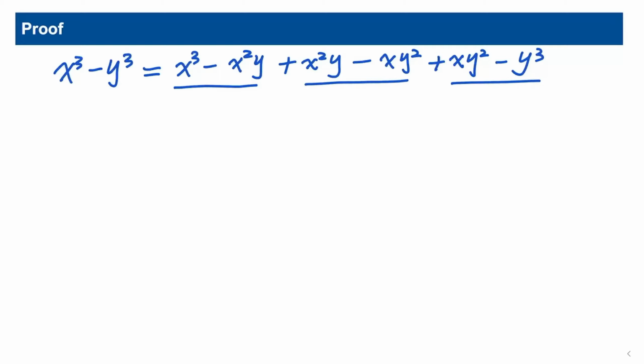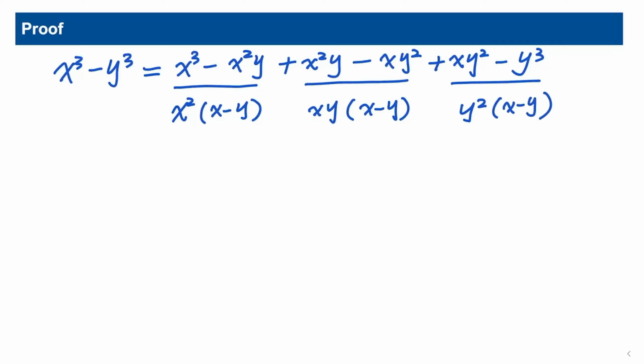The first two terms, we take out x squared. We have x squared times x minus y. The middle two terms, we have xy times x minus y. The last two terms, we have y squared times x minus y. Altogether, we have x minus y times x squared plus xy plus y squared.